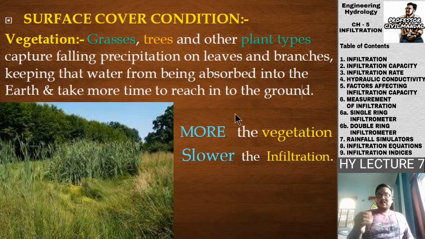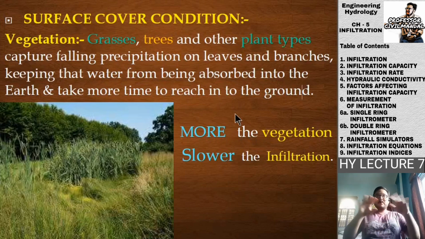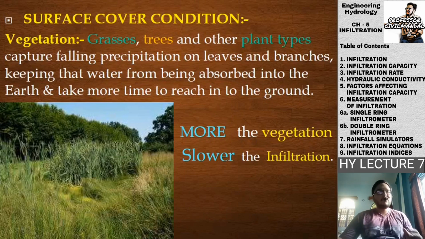Interception is the term for when rainfall is coming to the earth's surface, and before hitting the ground, the vegetation present over it, like the grasses, trees, the branches and the leaves, take up that water, and the water is not able to reach the ground surface. Therefore interception avoids the raindrops reaching the soil, and thus affects our rate of infiltration.